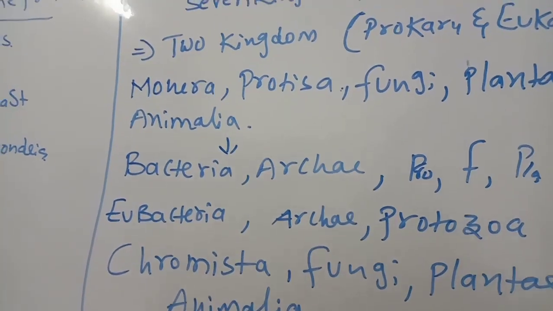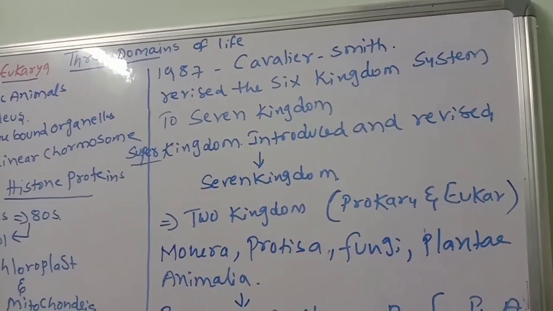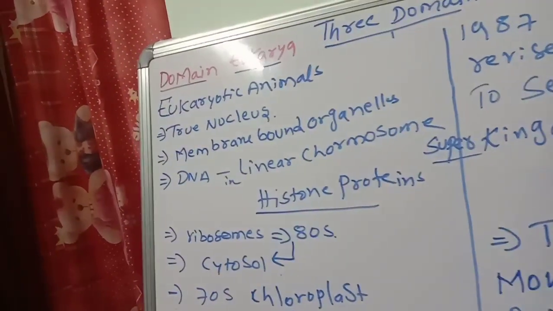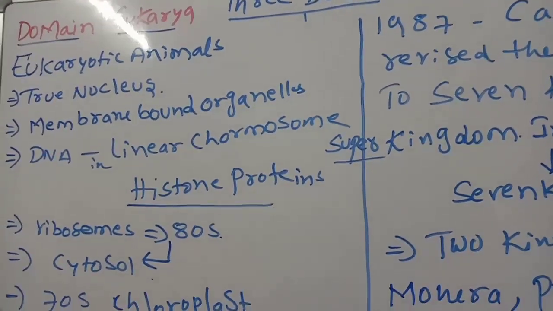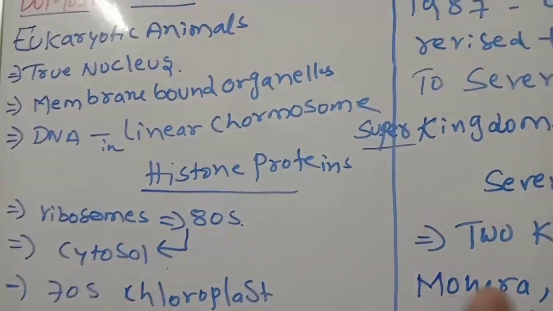So first, what we have to remember is the kingdom concepts. What are the kingdom concepts? Two kingdom concept, three kingdom concept are there. Seven kingdom concept. Okay, five kingdom concepts also given.